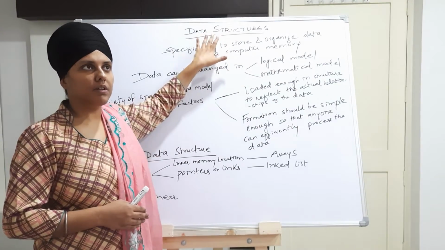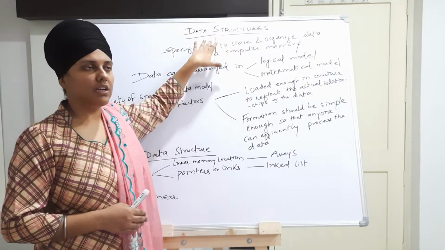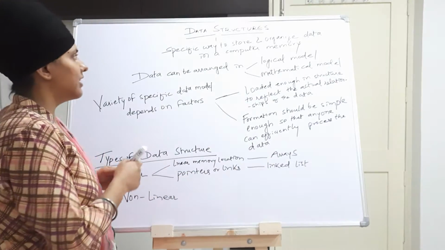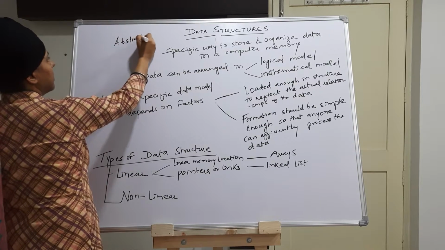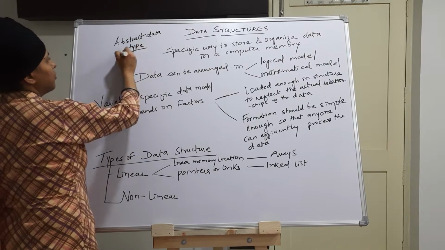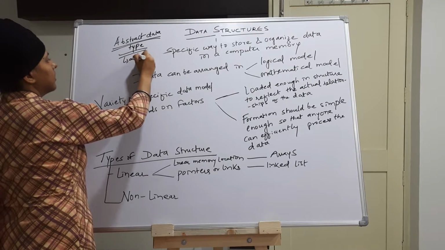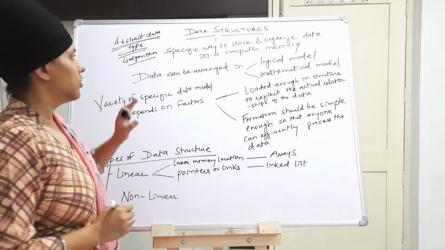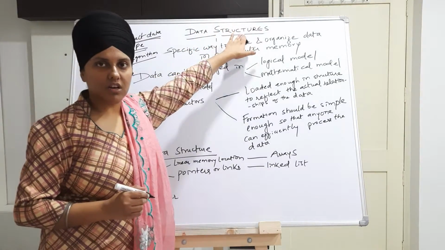This is a set of algorithms. This requires a set of algorithms that can set different rules to store the data in a memory. So that set of rules is nothing but an abstract data type. Abstract data type is nothing but a set of rules given as an algorithm to store the data in a memory. So that data is nothing but a data structure.